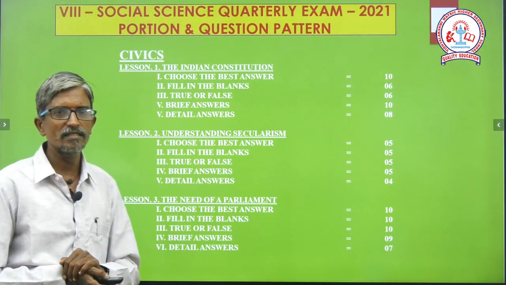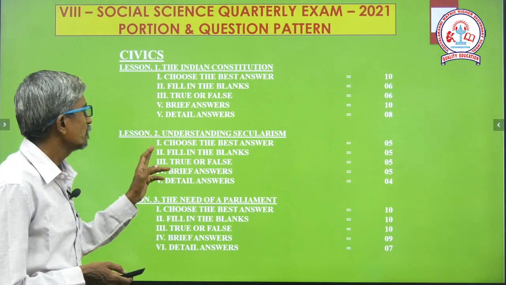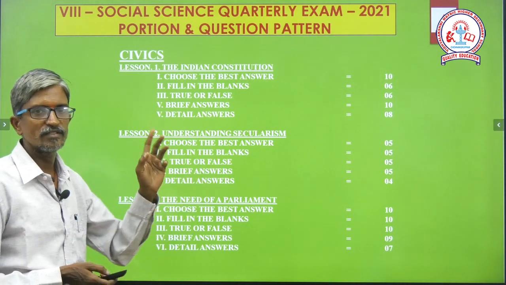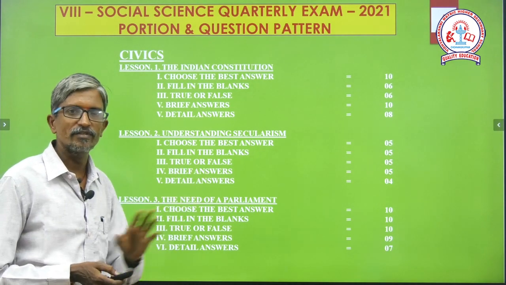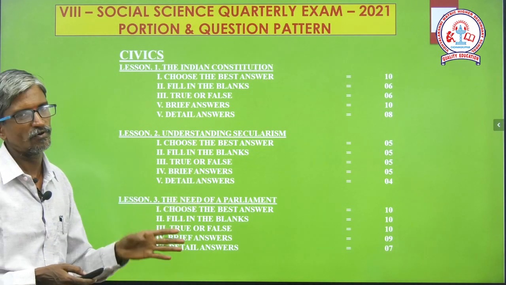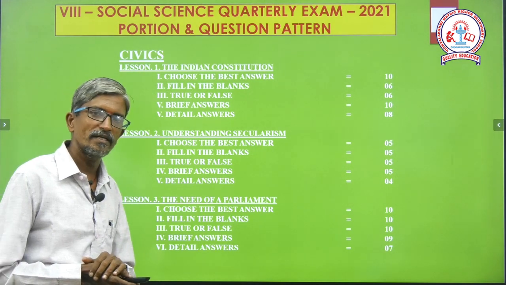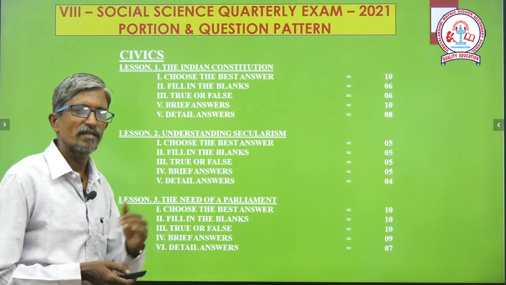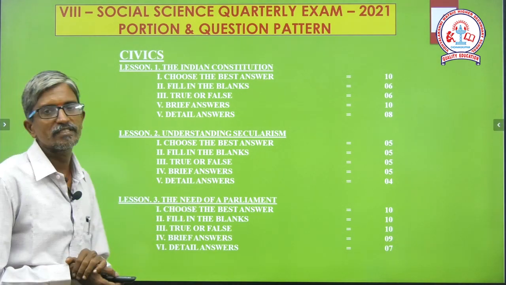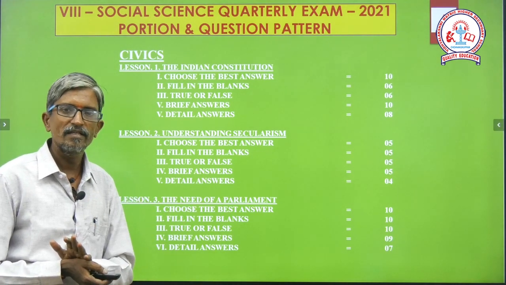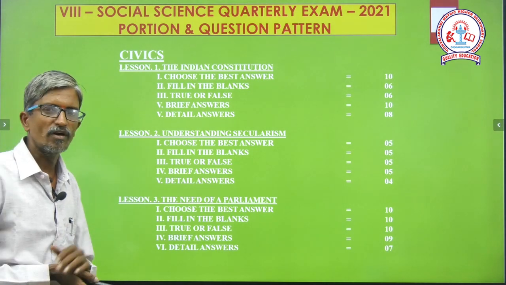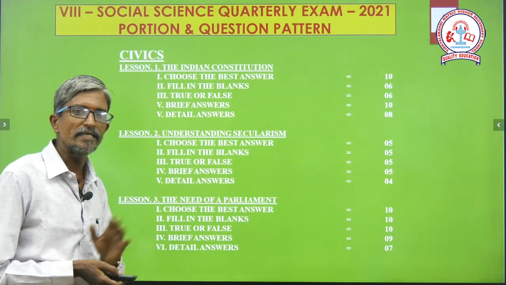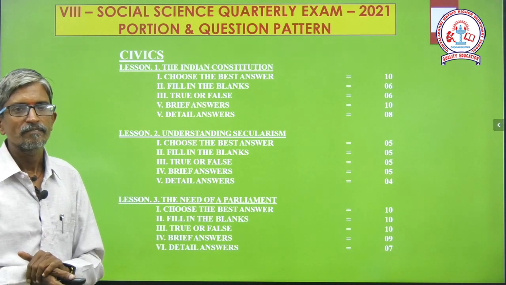Next, understanding the secularism, lesson number 2. Choose the best answer totally 5, fill in the blanks 5 questions, true or false 5 questions, brief answer again 5 questions, and detailed answer totally 4 questions. Then lesson number 3, the need of a parliament. This is also a very simple lesson like the previous chapters. Choose the best answer only 10, fill in the blanks again only 10, true or false again only 10, brief answers only 9, and detailed answer 7 only.